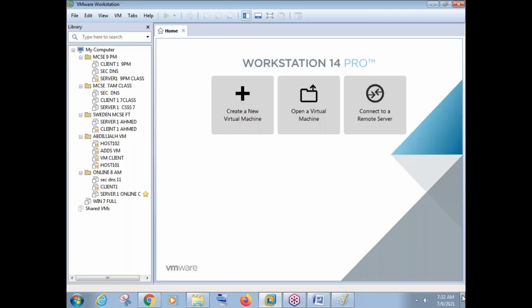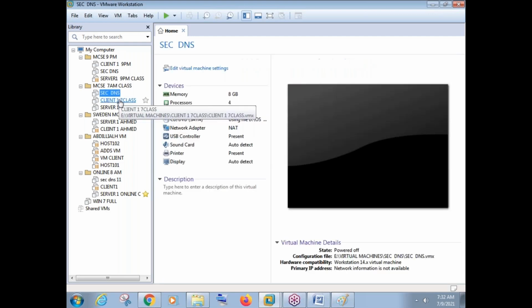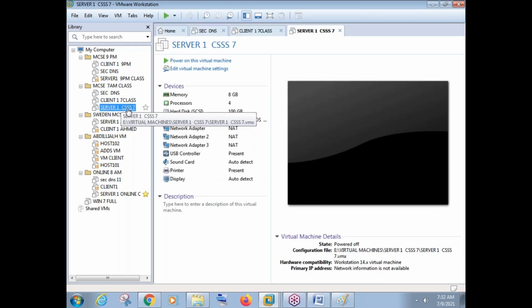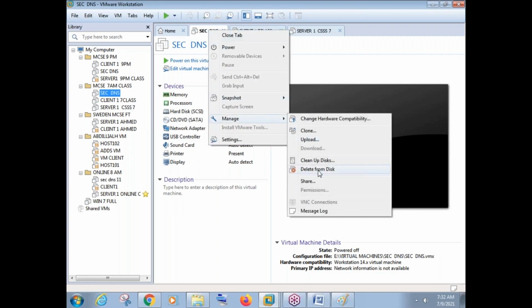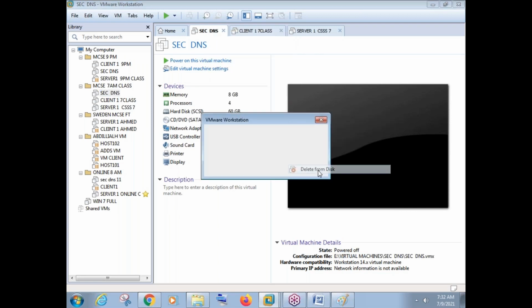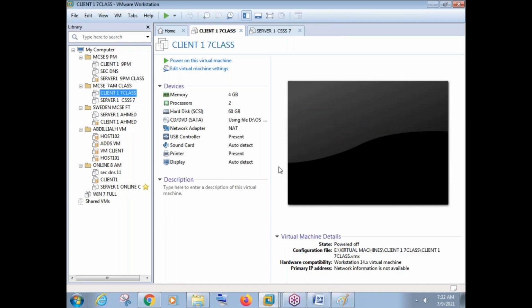Now let me just go there. I have completed my 7 a.m. class, so I can delete these three virtual machines. So right click on this virtual machine, go to manage and say delete. Delete from disk. It is saying this action is irreversible. Means once you delete, you cannot get it back. So I'm saying no problem, I'm just deleting.